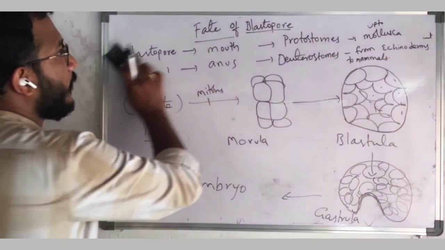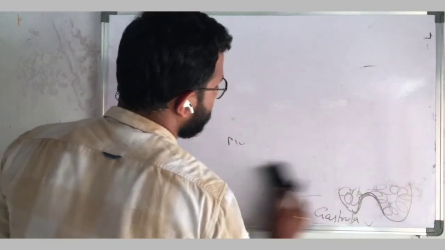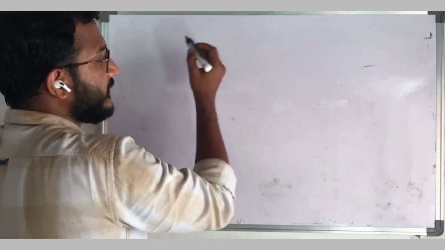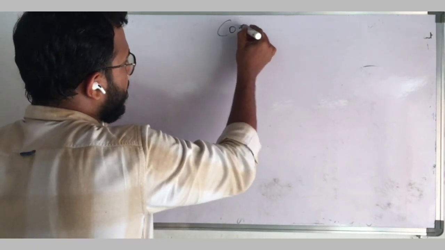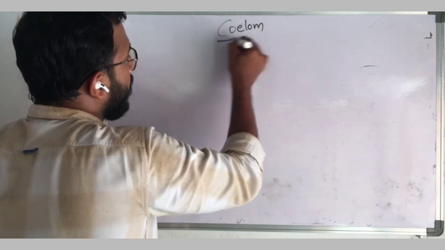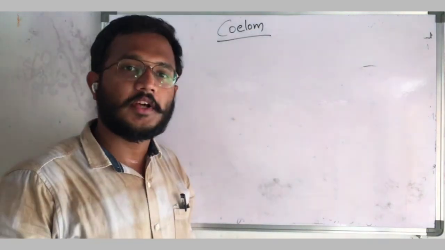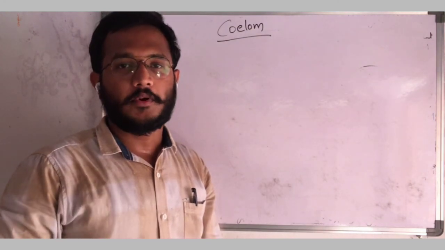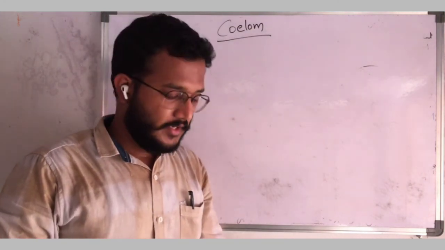In the next video, we will see the last but not least, the most important basis for the classification, that is coelom. What is a coelom? How many types are there? How it is formed? And in which animals, which type of coelom is there? That we will see in the next video.